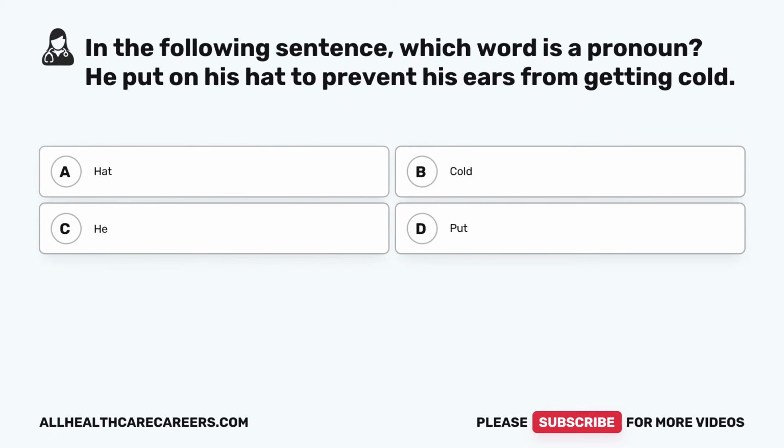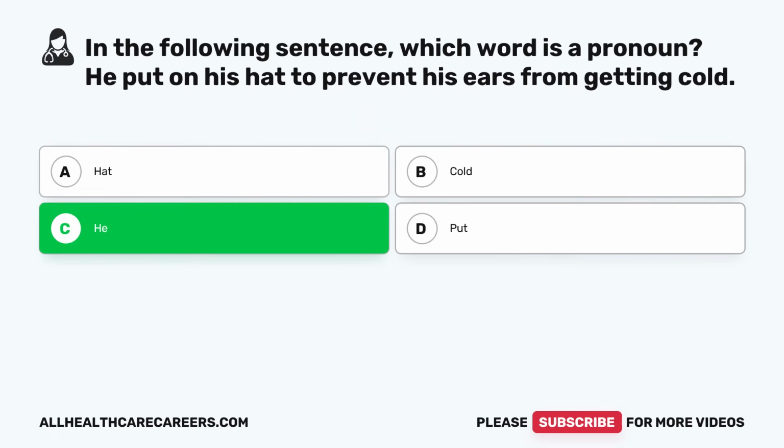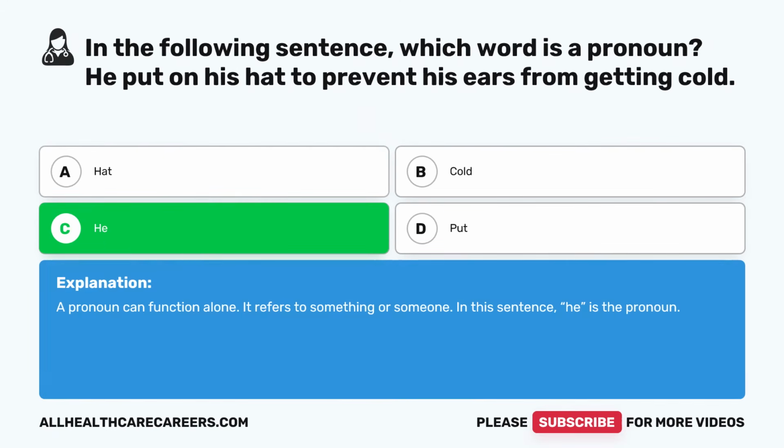In the following sentence, which word is a pronoun? He put on his hat to prevent his ears from getting cold. A, hat. B, cold. C, he. D, put. The correct answer is C, he. A pronoun can function alone. It refers to something or someone. In this sentence, he is the pronoun.